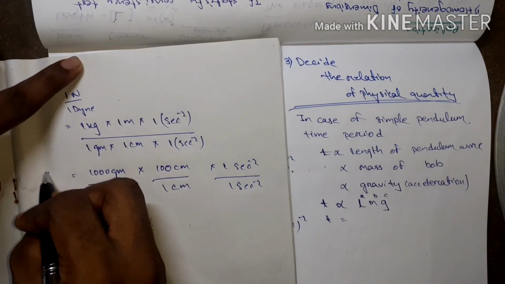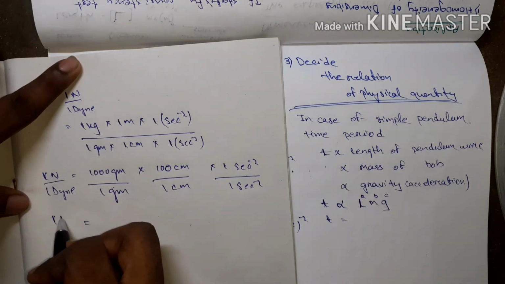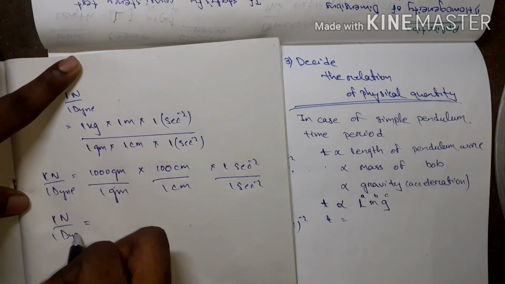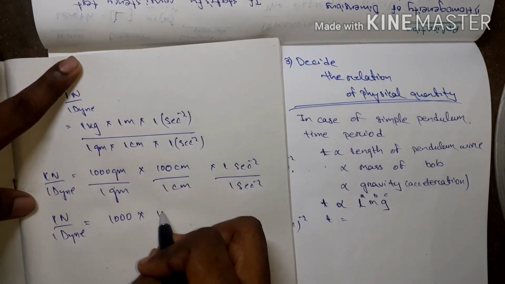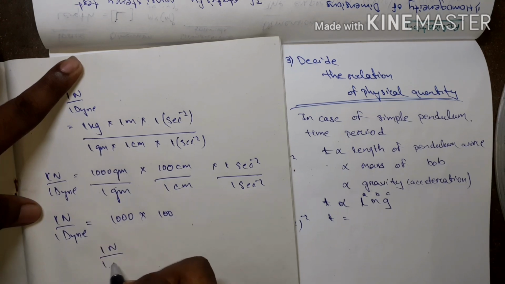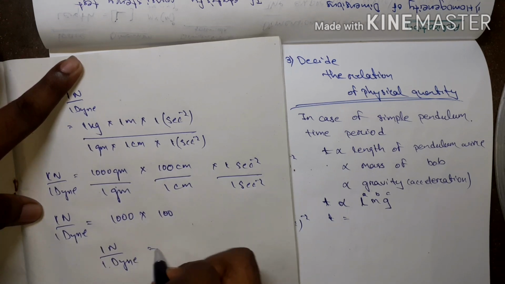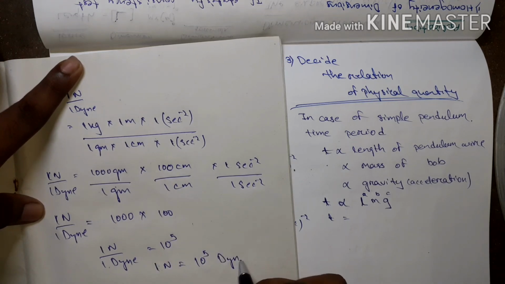Cancel gram. 1000 into 100. That means 1 Newton by 1 dyne equal to 10 to the power 5. Then 1 Newton equal to 10 to the power 5 dyne.